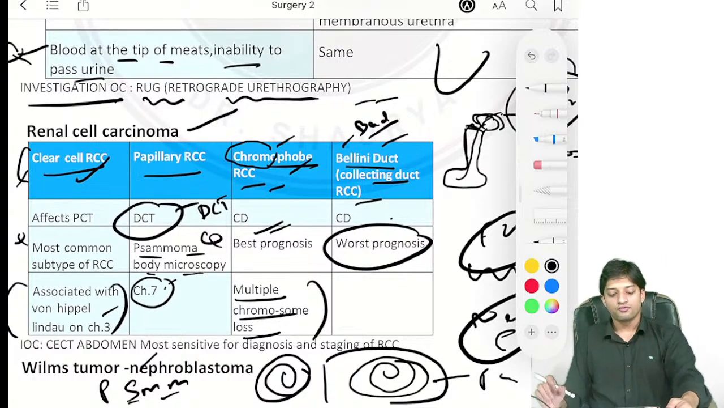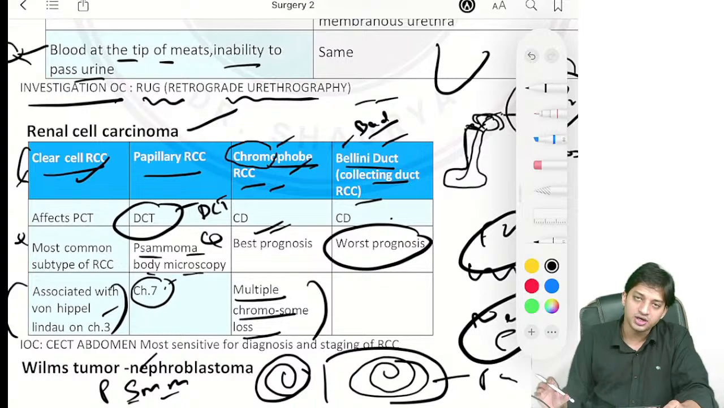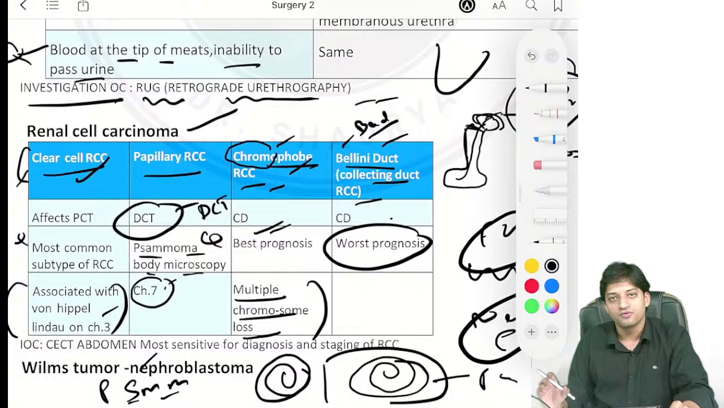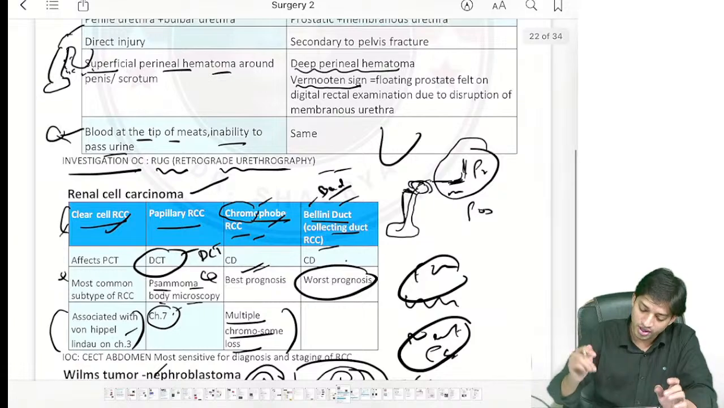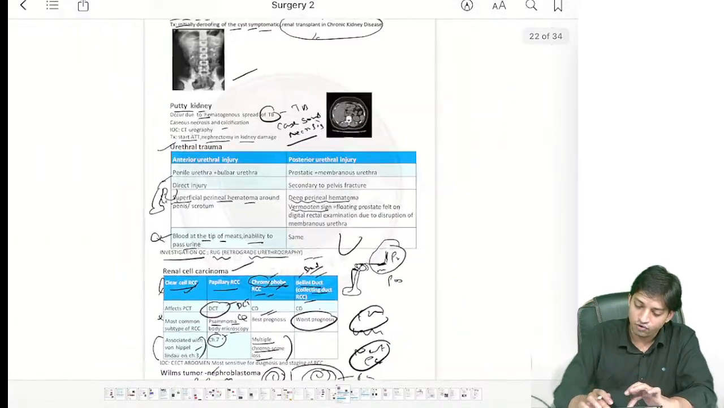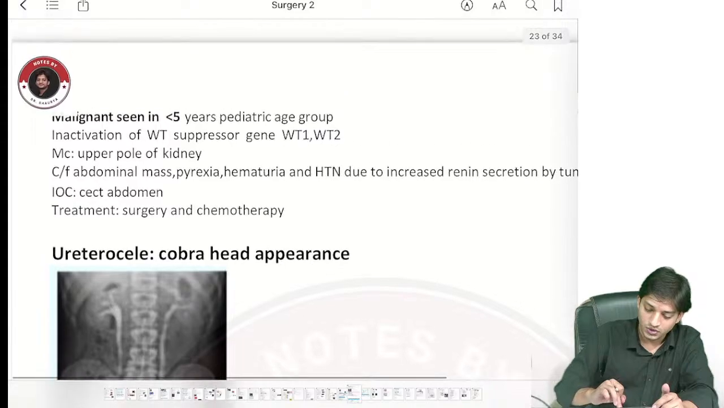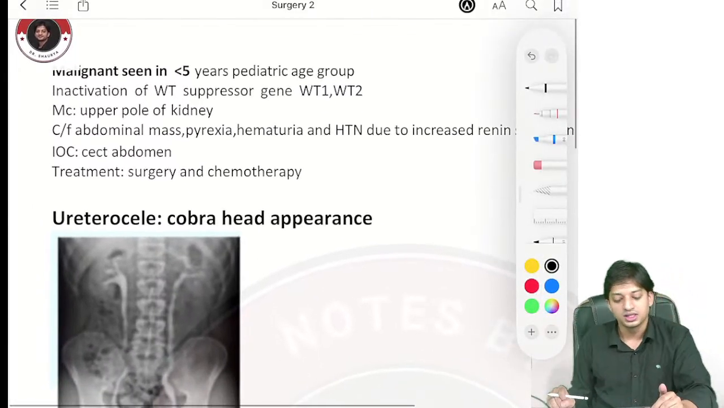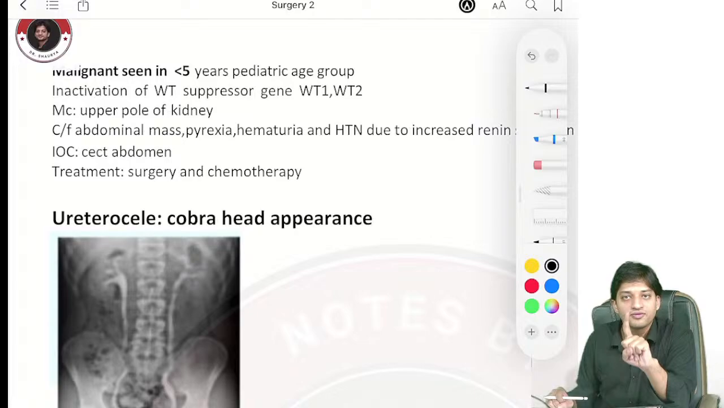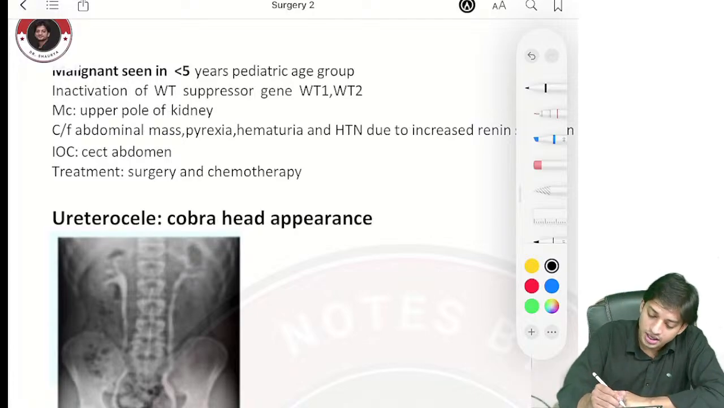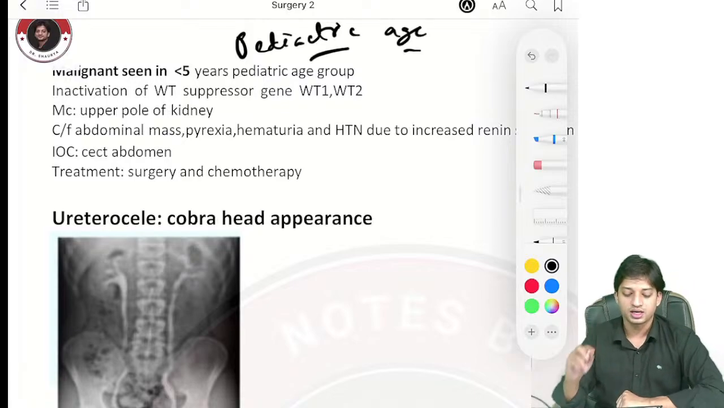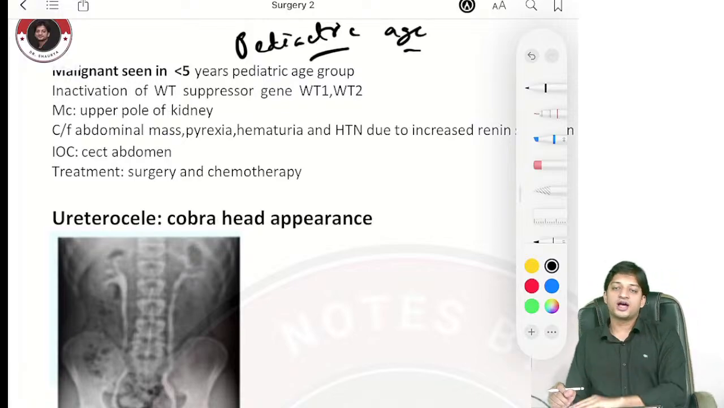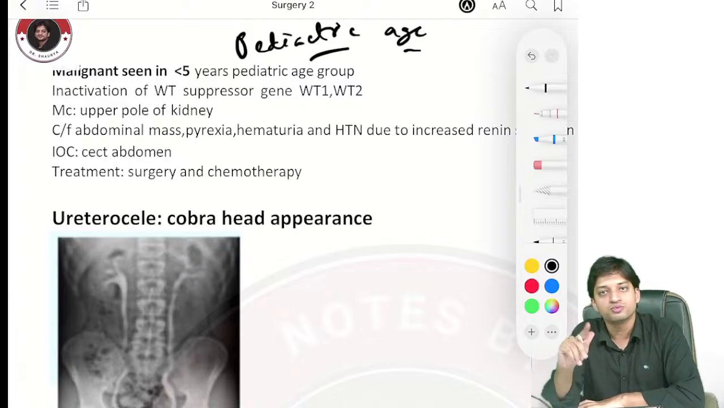Now, for renal cell carcinoma, the investigation of choice is CECT abdomen. It is most sensitive for diagnosing and staging renal cell carcinoma. Coming to one more topic, the Wilms tumor, or nephroblastoma. Wilms tumor is generally malignant. The characteristic they will give you is the pediatric age group. If the age is less than 5 years, nephroblastoma or Wilms tumor can be suspected.